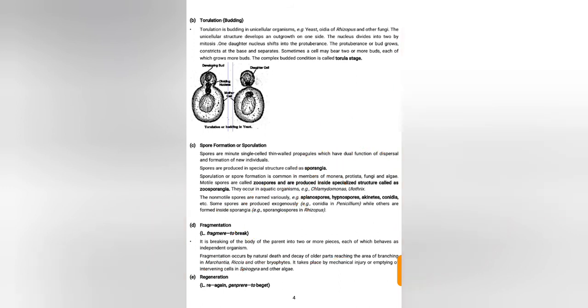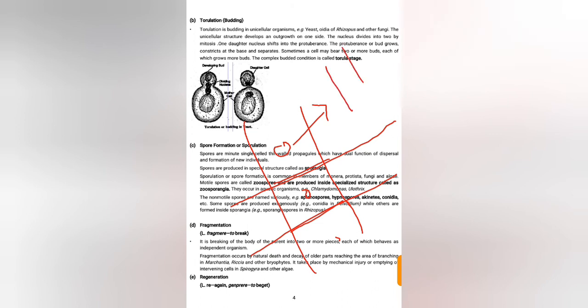It takes place by mechanical injury or emptying of intervening cells in Spirogyra, which is a green alga. Here in Spirogyra the fragmentation takes place, and after that it gives rise to an independent organism.